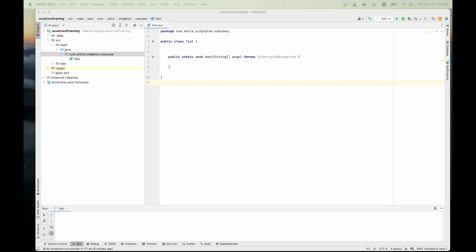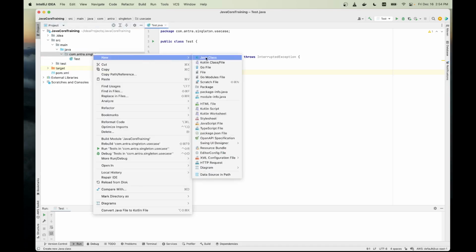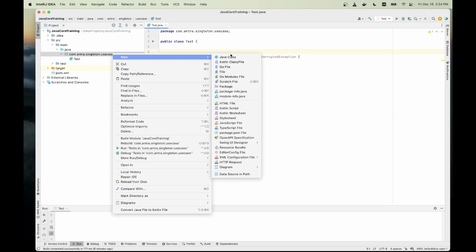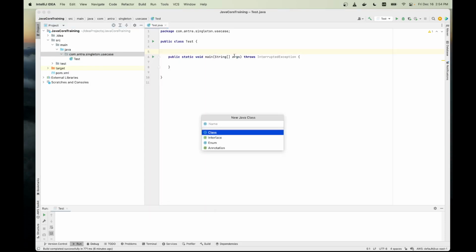Reflection API, and let's demonstrate how to use Reflection API to get some private field and method inside a class. So we all know that if we have a class and that class contains private field and private method, we cannot call it or invoke it or access it.